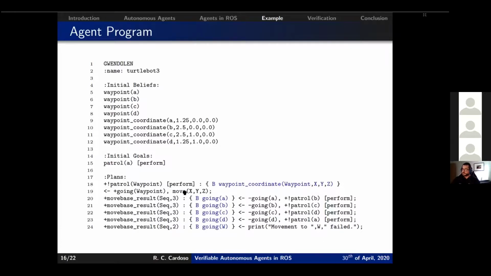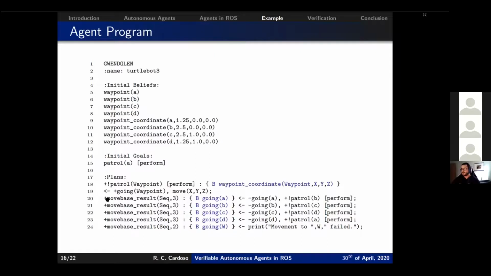Right, so this action is then translated by the interface to the robot, which in this example is using MoveBase, a ROS library for path planning. What happens in that library is that after the action is executed, a result is provided. In these other 5 plans, we treat that result.